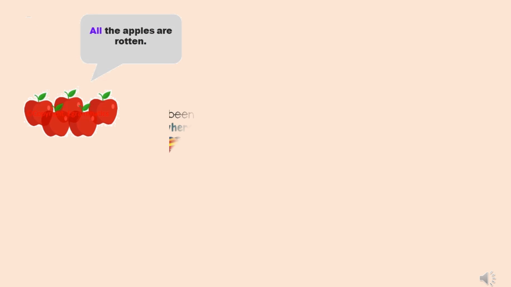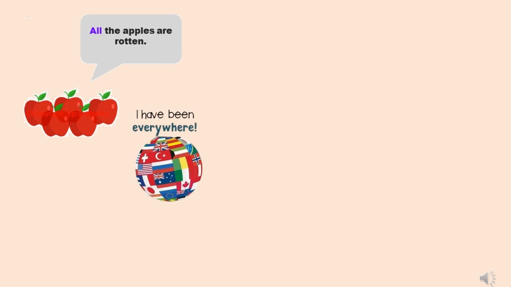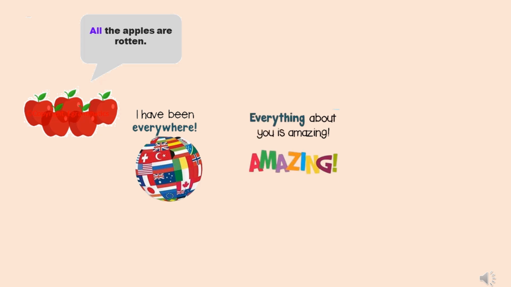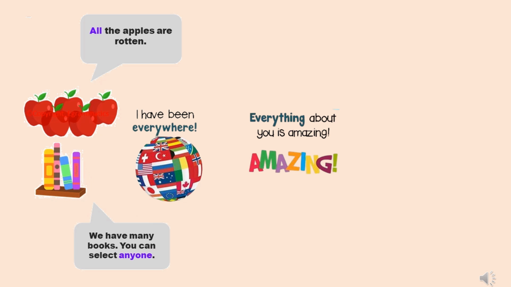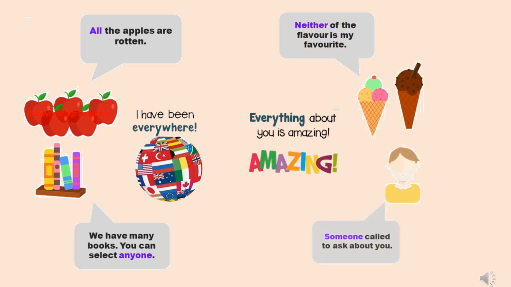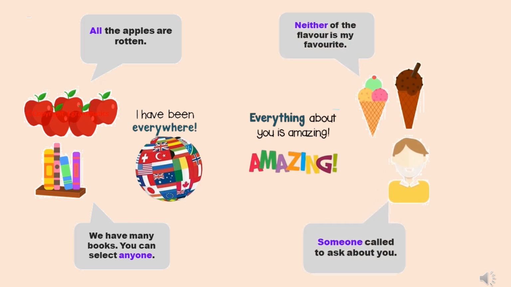All the apples are rotten. All refers to countable items, apples. I have been everywhere. Everywhere indicates all possible places. Everything about you is amazing. Everything is always singular, should be written as one word. We have many books. You can select any one. Referring to countable books. Neither of the flavors is my favorite. Neither is always singular, requiring the singular verb is. Someone called to ask about you. Someone, singular unknown person.